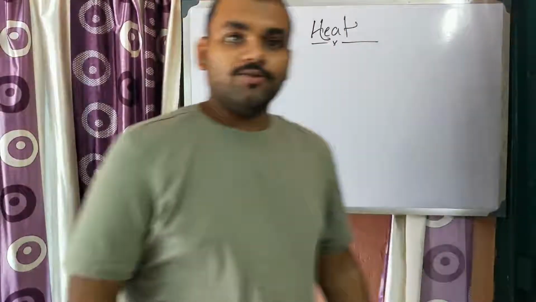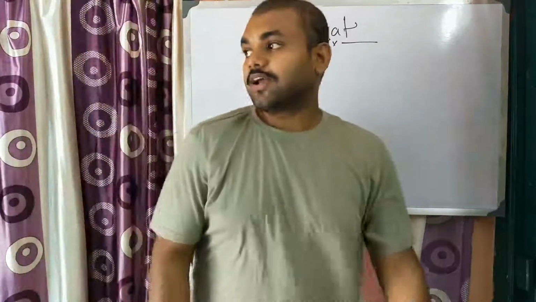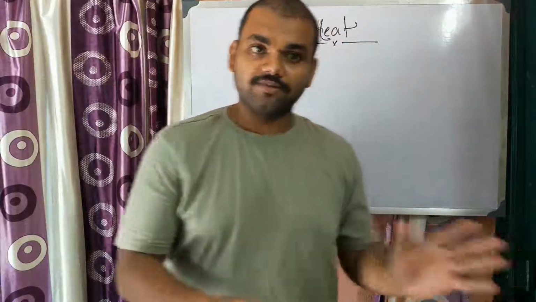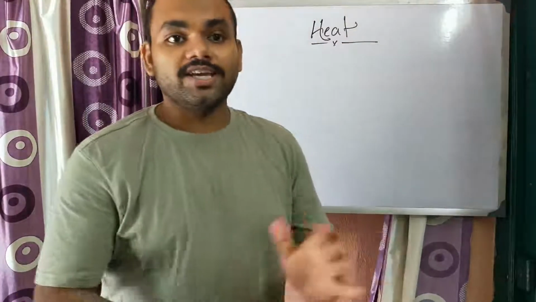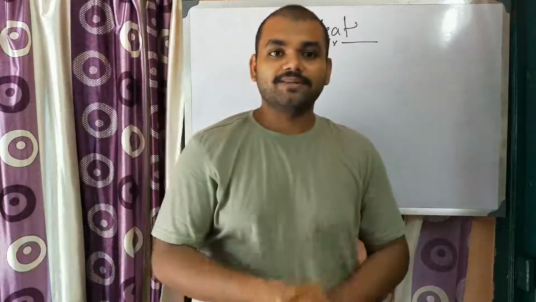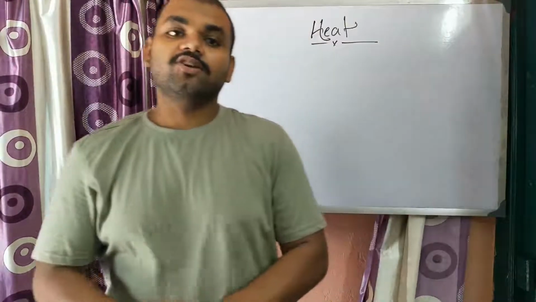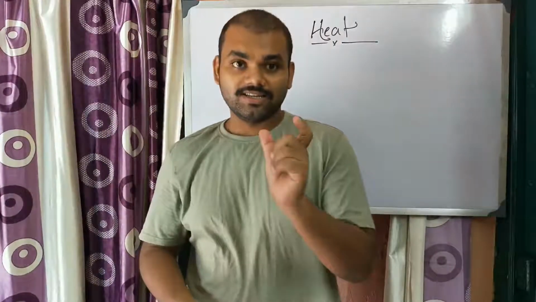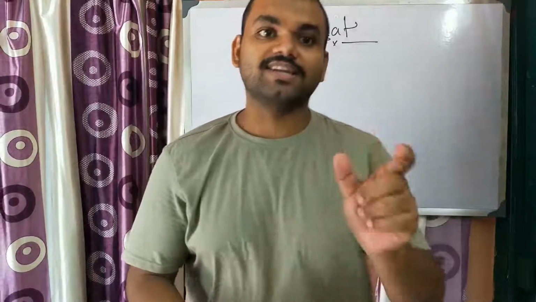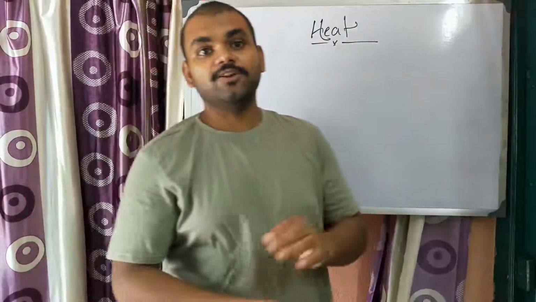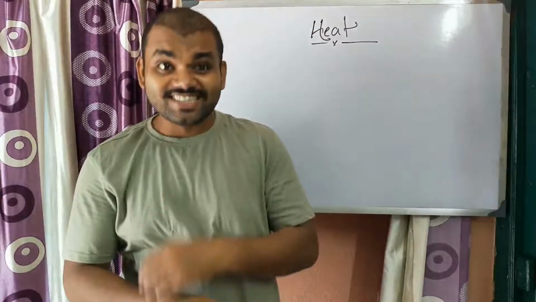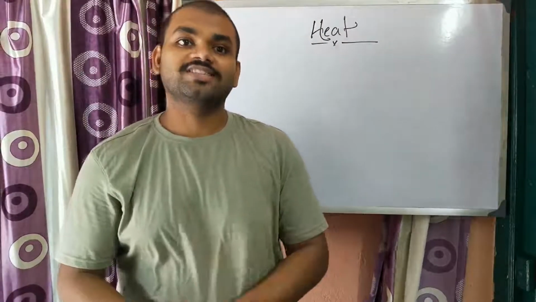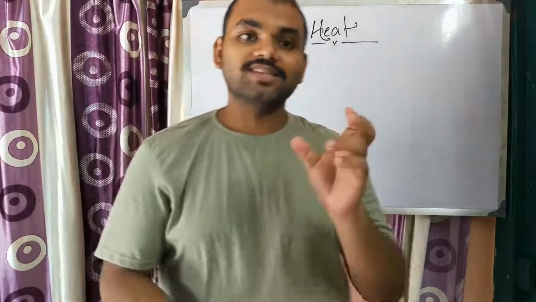So today we will discuss latent heat. In the previous class we discussed a little about latent heat. Latent heat is a kind of heat which, when given to a particular body, changes its state but the temperature remains the same. This kind of heat is known as latent heat. Specific latent heat is the amount of heat given per unit mass of a particular body so that its state changes without changing its temperature. Okay, so that is specific latent heat.